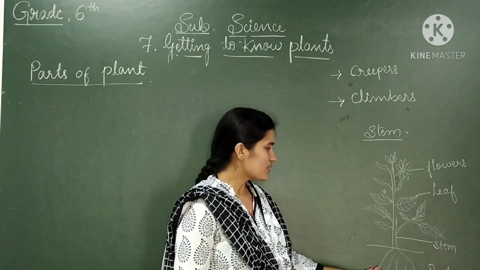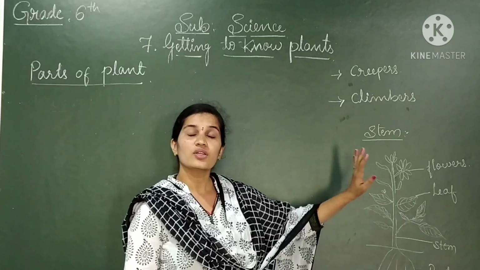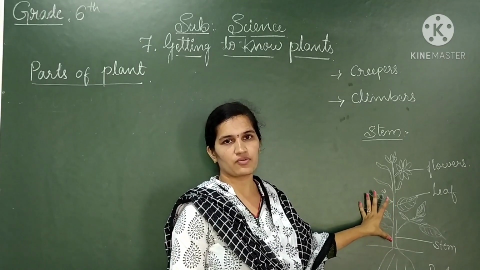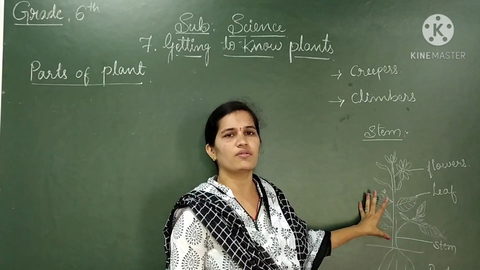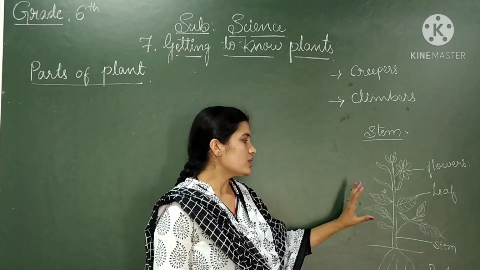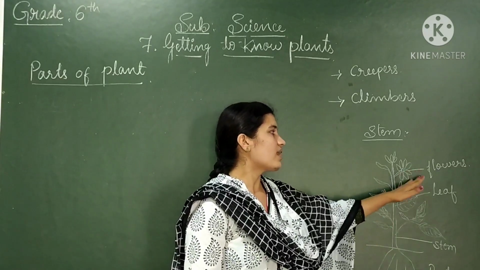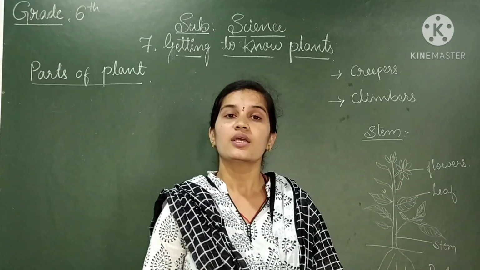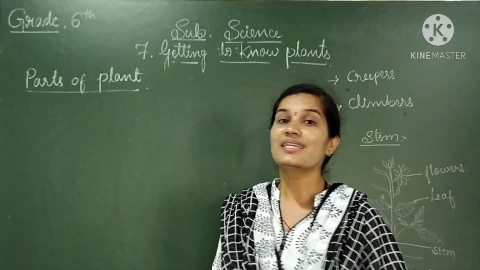root, stem, leaf, flower, bud. Is it? These are the very main parts of a plant which every plant will have. Some plants may not have flowers, some plants may not have fruit, but each and every plant will have this kind of structure. Means root, stem, leaf, flowers and buds. Is it? Now in which chapter they have given about the stem in detail.